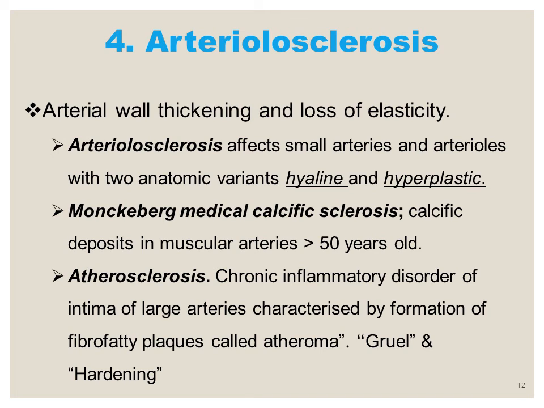So after the congenital anomalies, the last topic that we are going to discuss in the introductory lecture is arteriosclerosis. As the name indicates, arteriosclerosis means that the arterial wall gets thickened and loses its elasticity. So the arterial wall thickening and loss of elasticity is referred to as arteriosclerosis. So it has three general patterns. You should memorize them very well, because this question comes in university questions and you get confused.